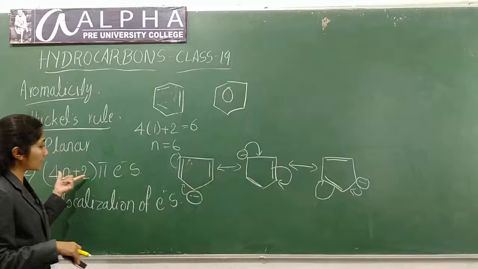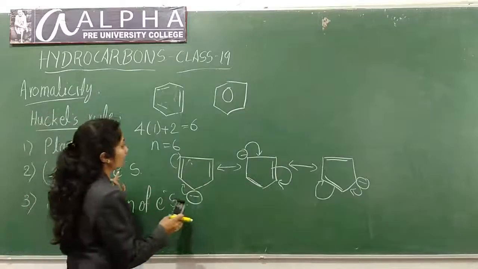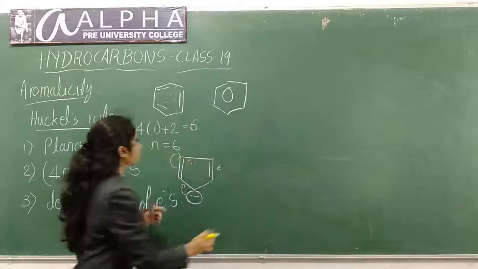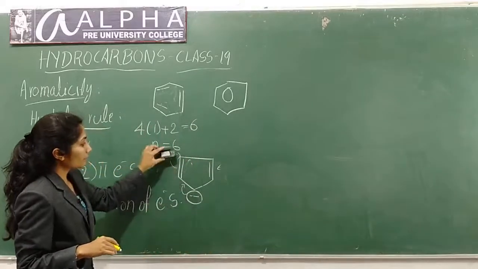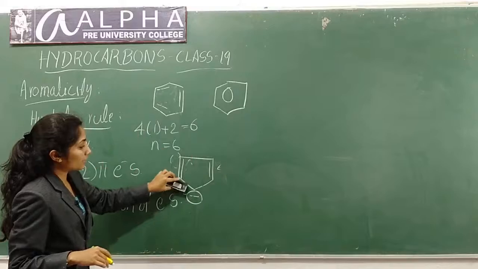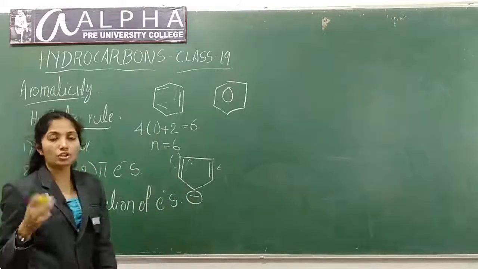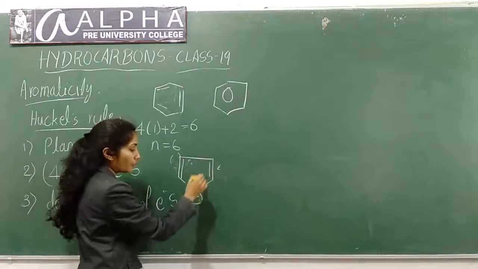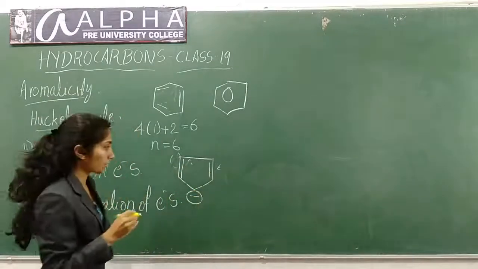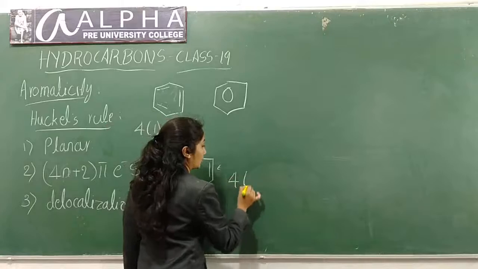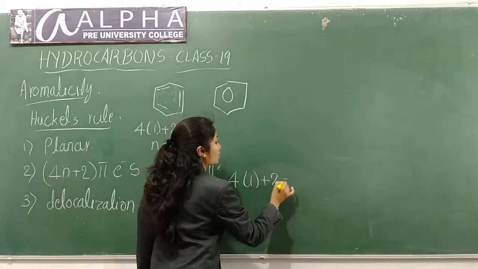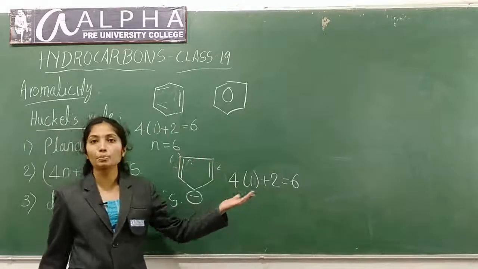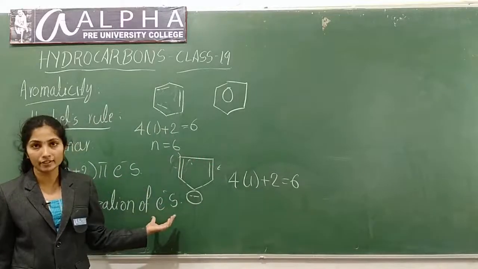Let us check for the second property, 4n plus 2 pi electrons. Let's check for pi electrons. Here, how many pi electrons are there? I mean, how many electrons will be involved in resonance? 2 plus 2, 4, 4 plus 2, 6 electrons. 6 can be written as 4 into 1 plus 2, which is equal to 6, where n is equal to 1. So this also contains 4n plus 2 pi electrons. So this is also aromatic in nature.